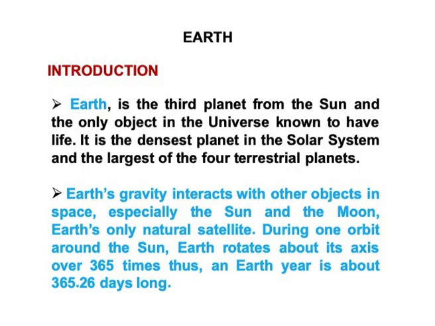Every planet has gravity, and it interacts with other objects in space. Similarly, Earth has gravity which interacts with other objects in space, particularly with the Sun and the Moon. Earth has only one natural satellite, that is called the Moon. During one orbit around the Sun, the Earth rotates about its axis about 365 times. Then, Earth's year is almost 1 year, that is called